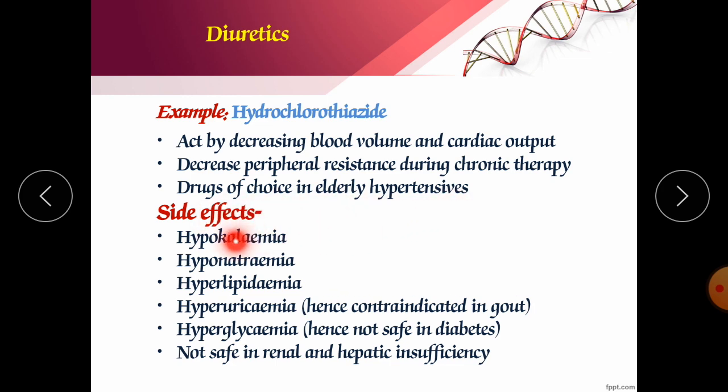They are having certain side effects like hypokalemia, hyponatremia, hyperlipidemia. So we can fix this problem of hypokalemia, hyponatremia by giving the drug like spironolactone or triamterene. These are the potassium sparing diuretics. They are also conserving your potassium.